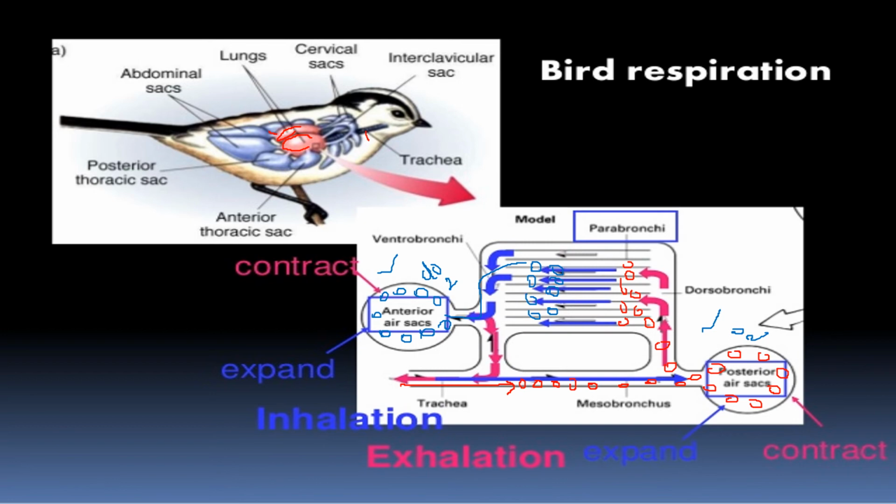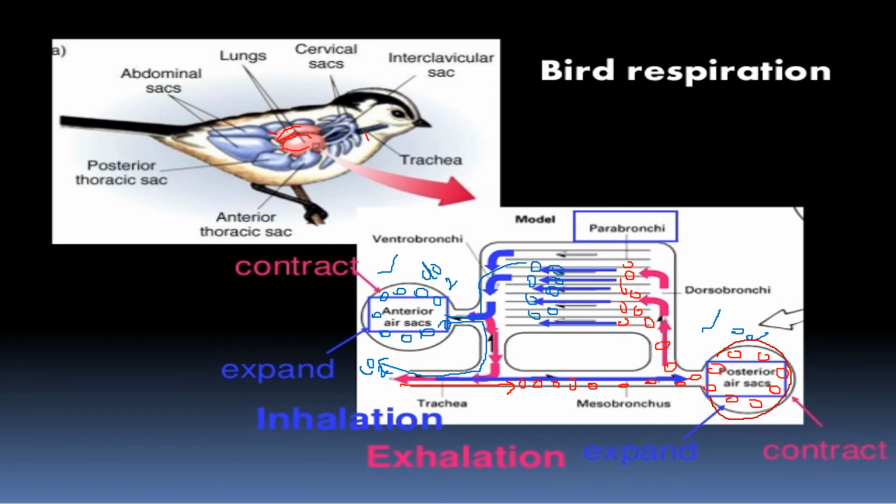When the volume is decreased, the pressure is automatically increased. When the pressure is raised, the air which is present in the anterior air sac is released out. So, what type of air is present here? The deoxygenated air, or the carbon dioxide, is being released out. Now, what happens on the other side? Here, when there is a decrease in the volume, the pressure automatically increases at the time of dropping of muscle size, or when they are coming to their normal stage.